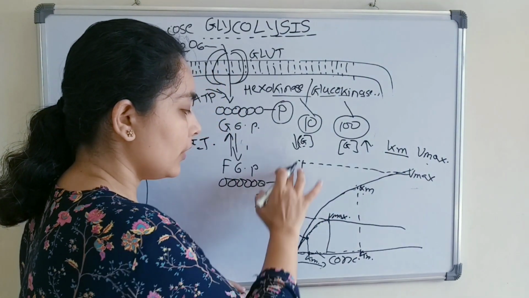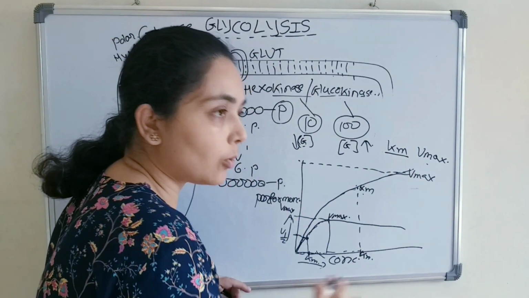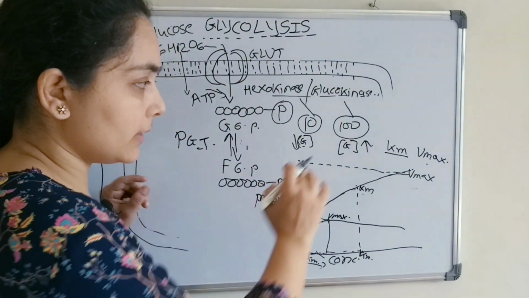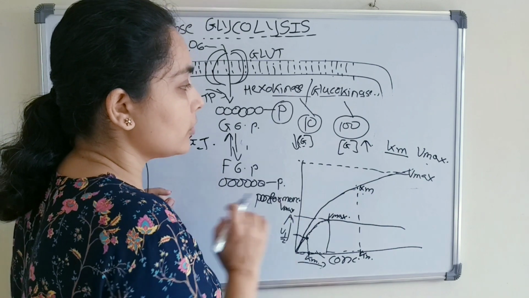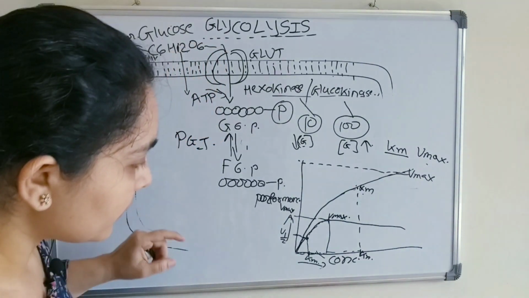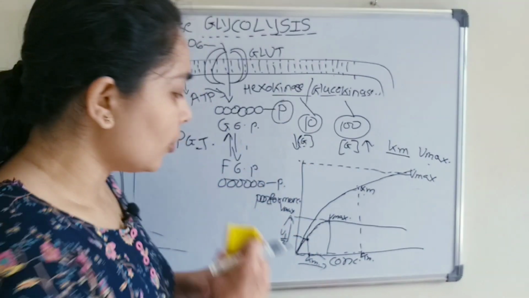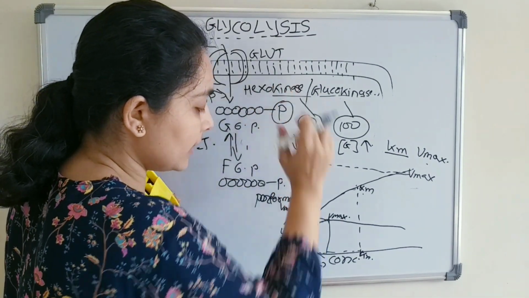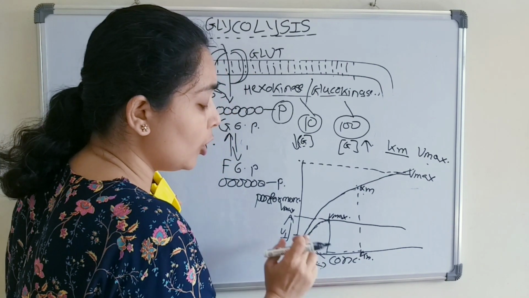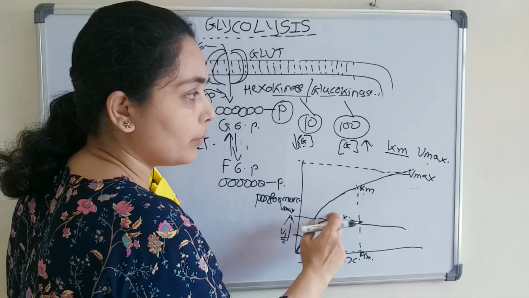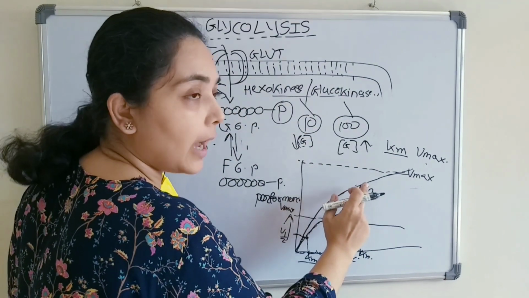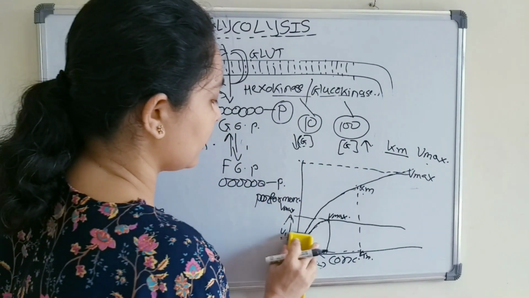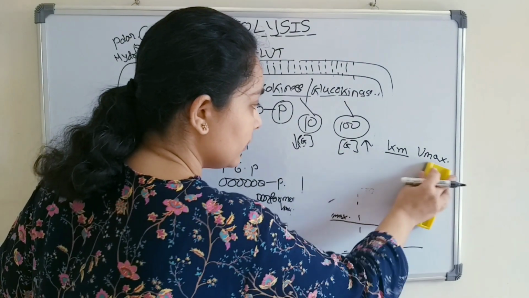That means we will have high performance. As the glucose concentration increases, it will give the maximum performance, which is of higher value. So we can say from this graph that hexokinase has a low Km value and low V max value, but glucokinase has a high Km value and high V max value, right? I hope you understood this.